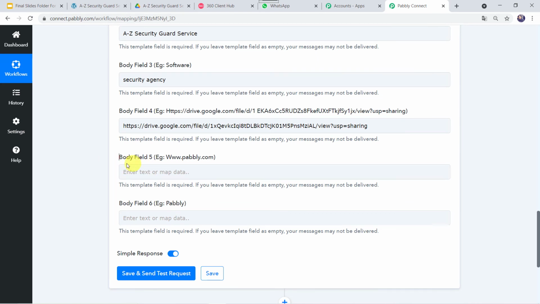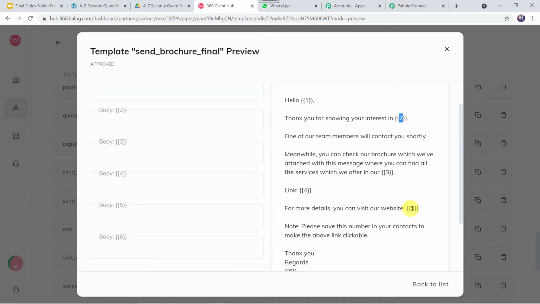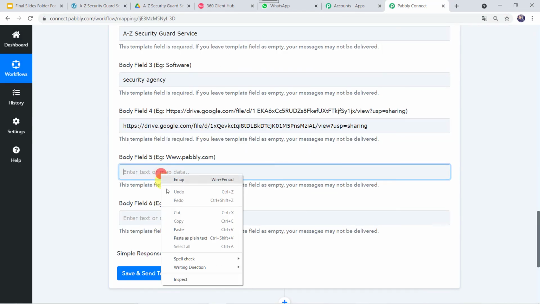Okay, now let's move back to Pabbly Connect and simply paste the link over here. Now here we have to give body field 5, that is a website address. Here in our template also we can see that the website address is to be given. So I'll just go to the website page over here. I'll simply copy this link from here. I'll go to Pabbly Connect and I'll paste the link over here.